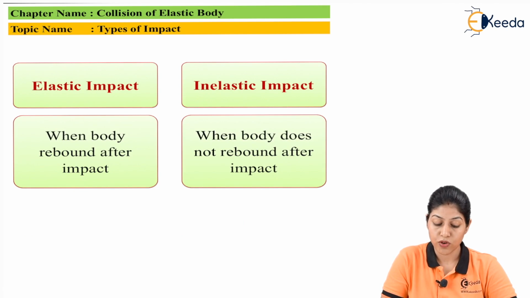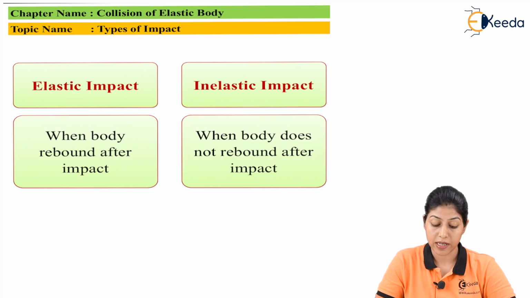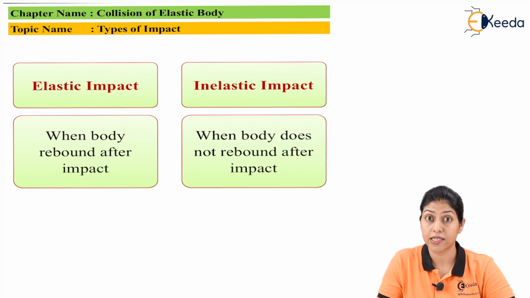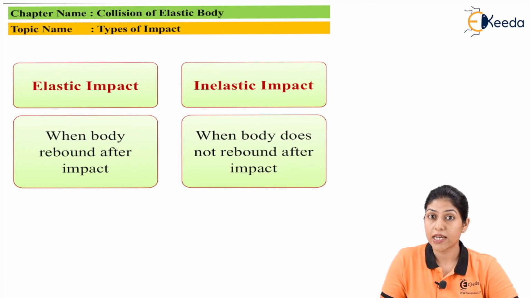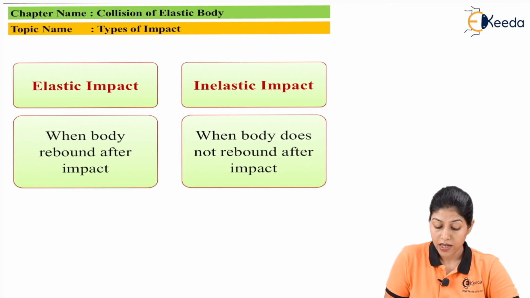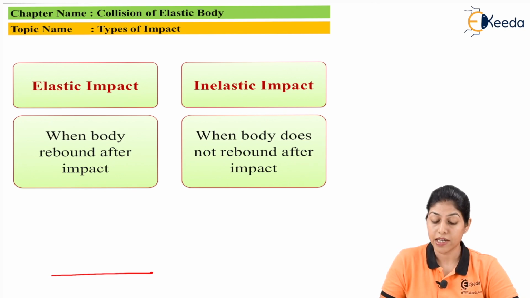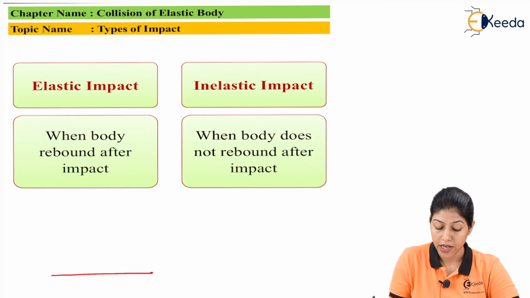Now let's move toward other types of impact, that is elastic impact and inelastic impact. So elastic impact and inelastic impact we can consider for the motion of a body from a particular height, or if the body is moving from the base toward a particular height. So this is related to gravitational force.